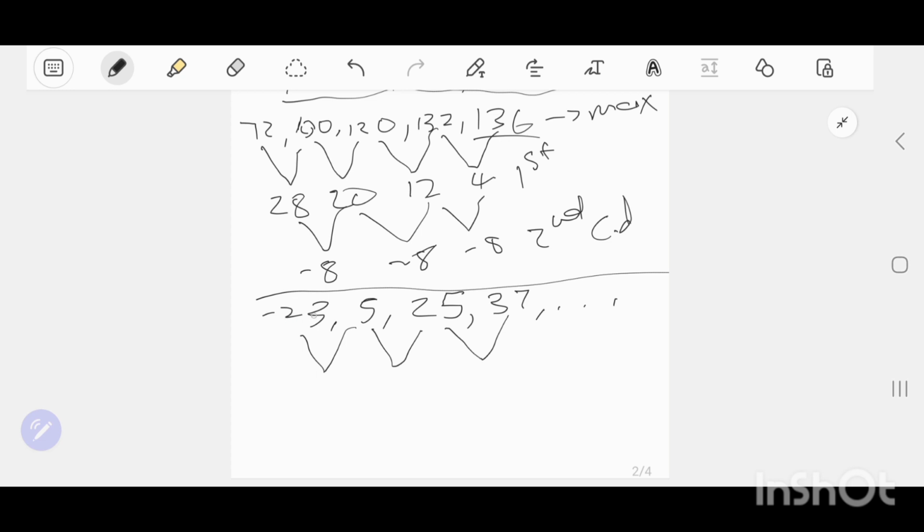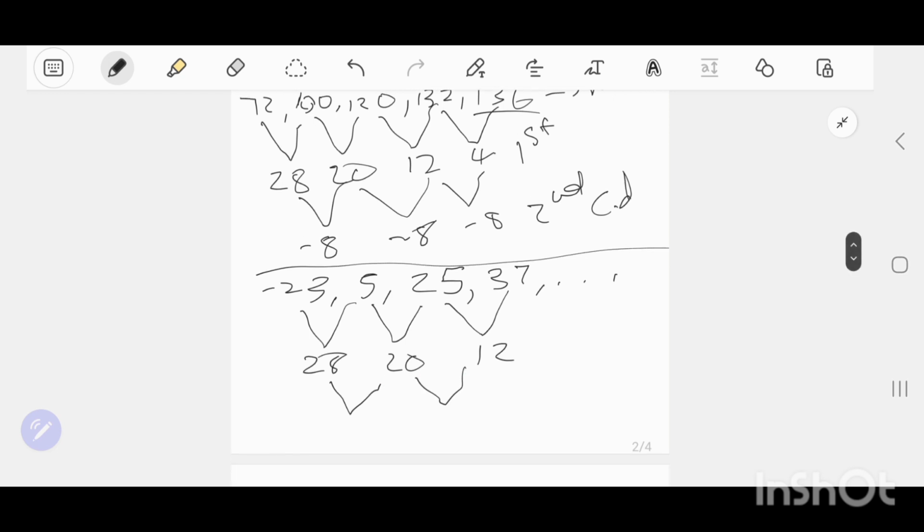5 minus negative 23, this is 28. Then 25 minus 5, this is 20. And then 37 minus 25, it's going to be 12. Going on, you can see the first difference is not constant, people. Let's check the second difference. 20 minus 28 is negative 8, and then 12 minus 20 is also negative 8. So you can see this one is our quadratic sequence, people.